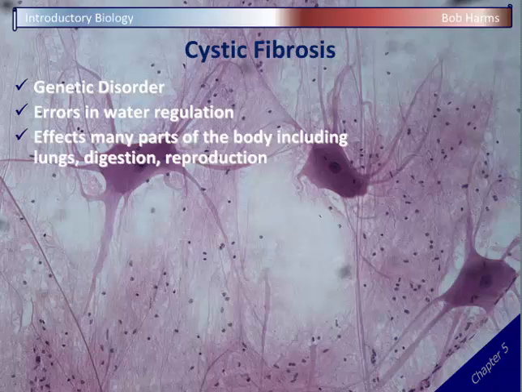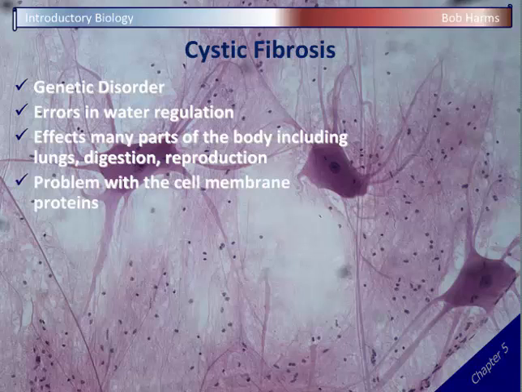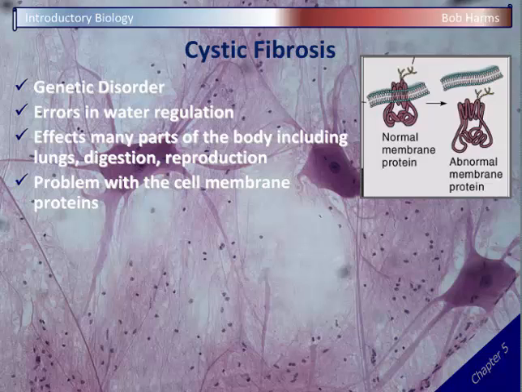Now, cystic fibrosis is a particularly hard disease to treat because it's a systemic disease, meaning it affects your whole body. It doesn't just affect one organ or your skin or your brain, but it affects your whole body. Especially it affects a lot of the respiratory system, the digestive system, and even the reproductive system. Okay? And it turns out that cystic fibrosis is due to a problem with one of these cell membrane proteins, in particular one of these salt channels and these salt pumps that we looked at.